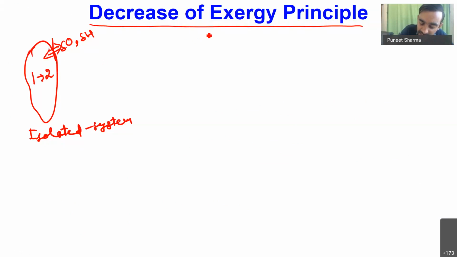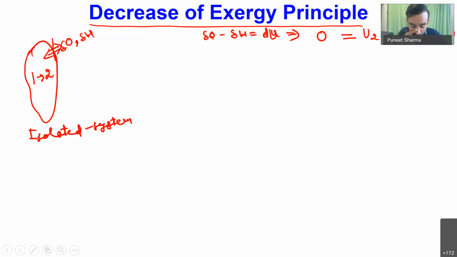For this isolated system, I can write down the law of conservation of energy as del Q minus del W equal to dU. As I said, I am not having any heat and work interaction because the system is isolated, so the left hand side will be 0. So I can write 0 is equal to, and the state of the system is changing from 1 to 2, so the change in internal energy will be U2 minus U1. This is my equation number 1.